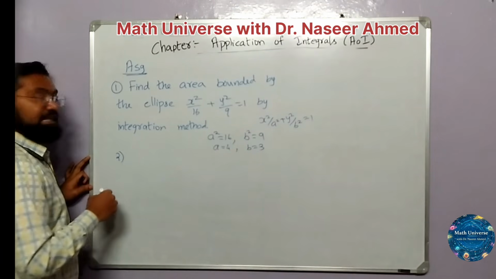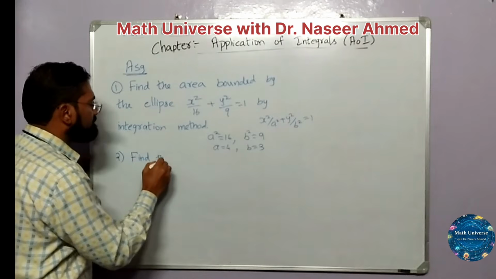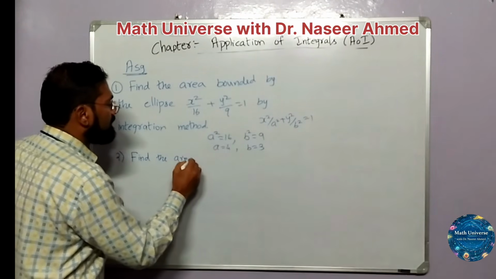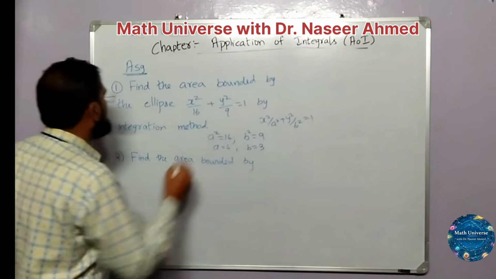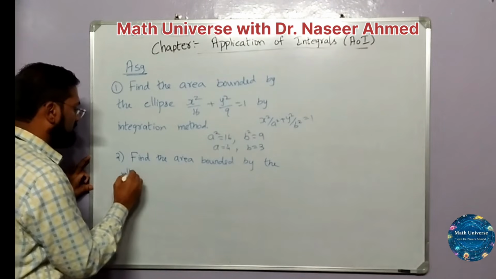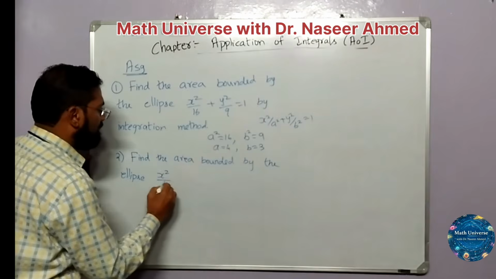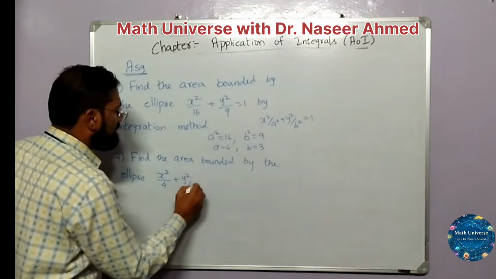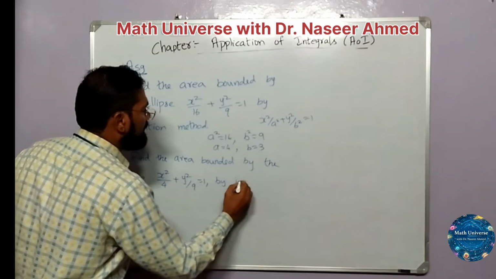In the same exercise 8.1, the second question is find the area bounded by the ellipse x square by 4 plus y square by 9 is equal to 1 by integration method.